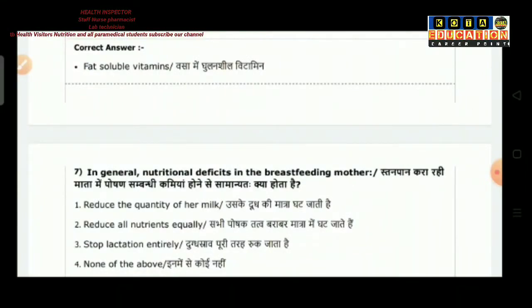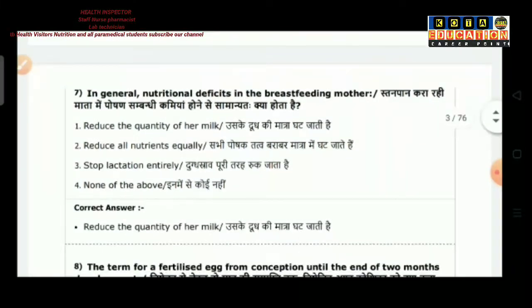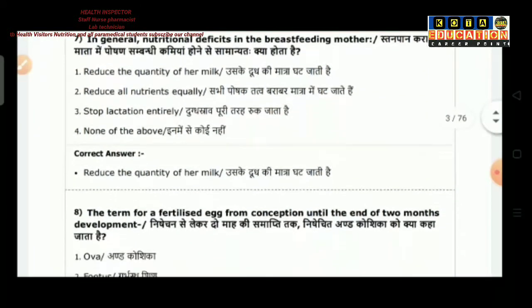Question number 7 is in general nutritional deficits in the breastfeeding mother: option 1 is reduce the quantity of her milk, option 2 is reduce all nutrients equally, option 3 is stop lactation entirely, option 4 is none of the above. So the correct answer is reduce the quantity of her milk.